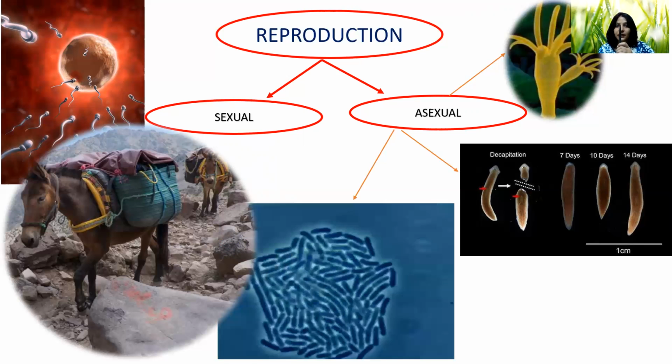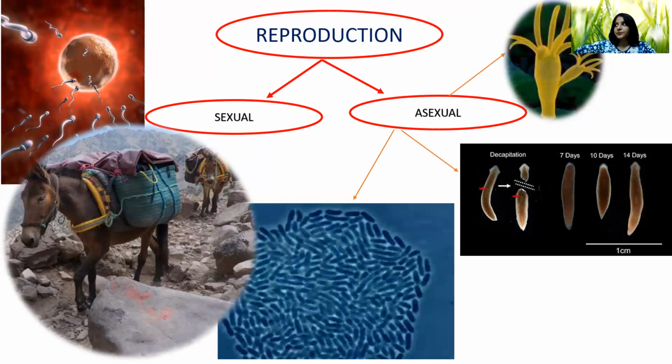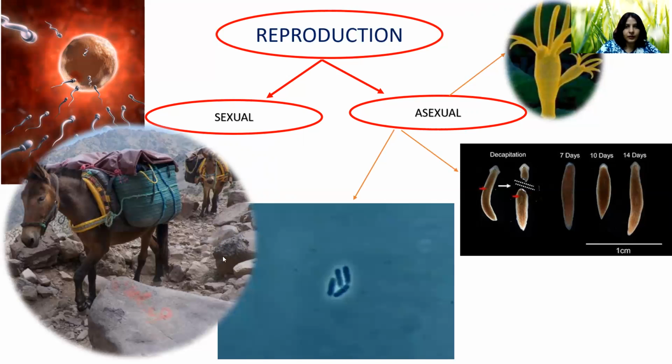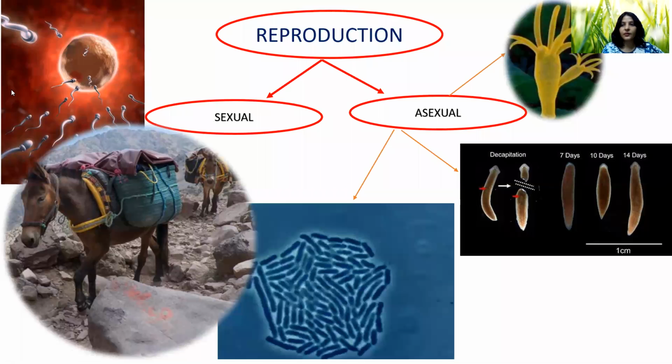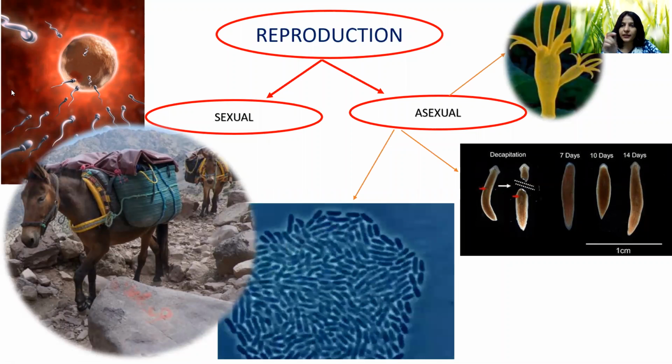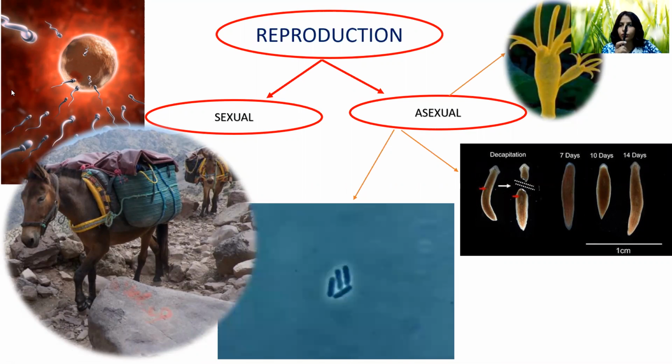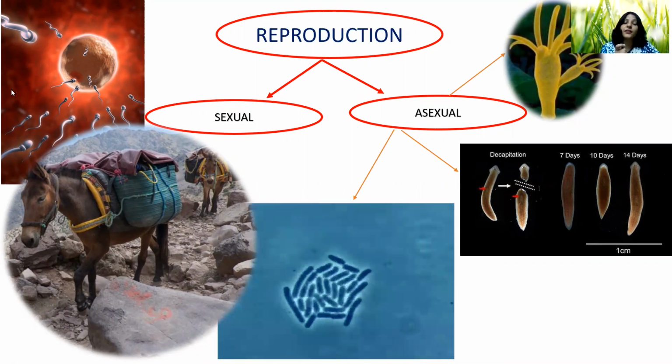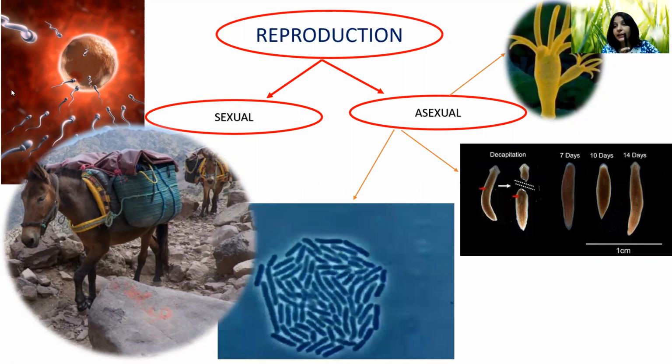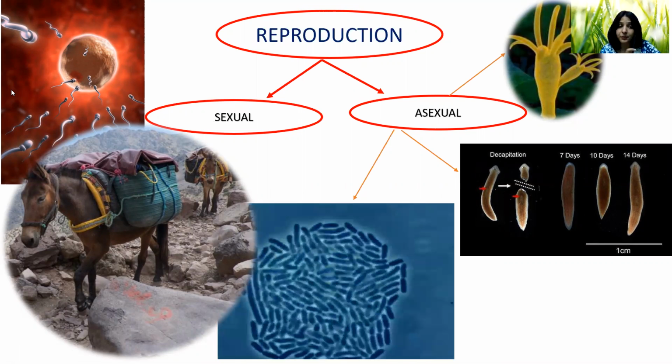This is not possible. So this pen is not going to give rise to more pens. So this means it cannot reproduce. And yes, reproduction is exhibited only by living organisms, but there is a problem.